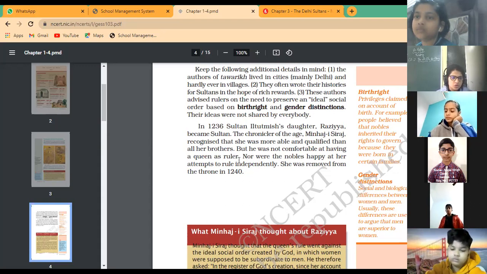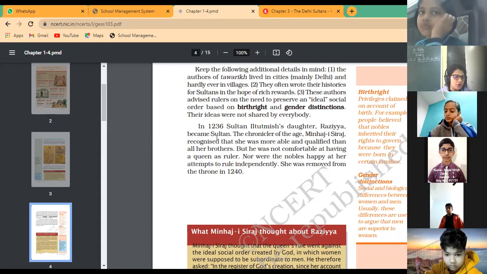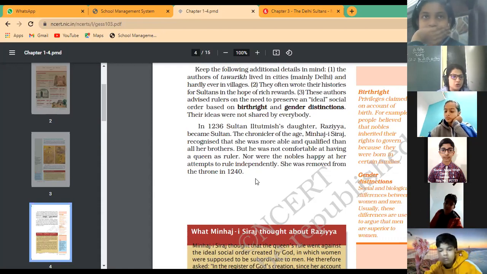So what happened: she became the ruler of Delhi in 1236, and very soon, after 4 years, she was removed from the throne in 1240. What this shows us is that the society was man dominated and the people were gender biased. So gender distinctions were there.